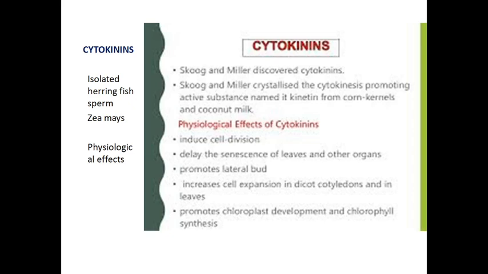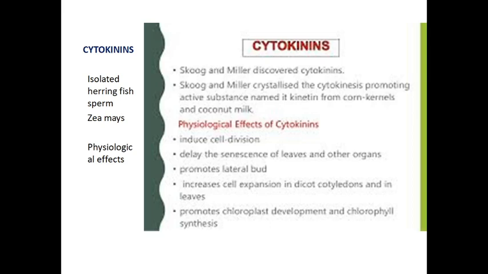Okay, so these are the 5 physiological effects of the cytokinins. First one, cell division. Due to cell division, cell enlargement, formation of new organ, the fourth one is called lateral bud, and the fifth one is called the Richmond-Lang effect. So if you write these 5 words alone in the rough note, it's enough. This is easily memorable.